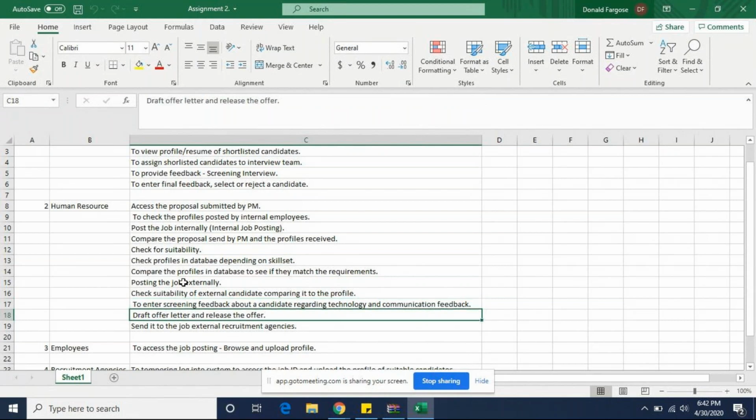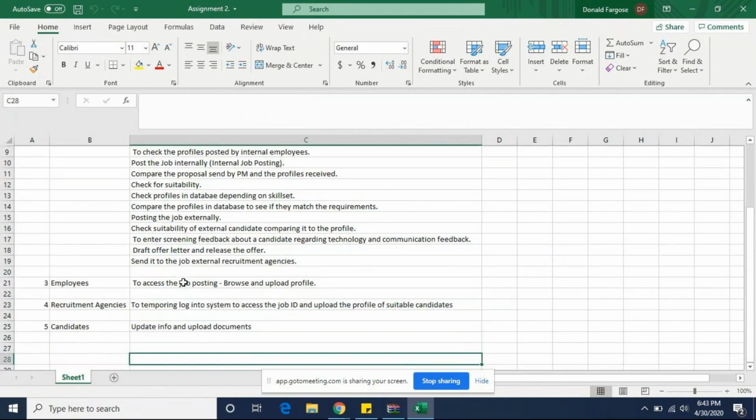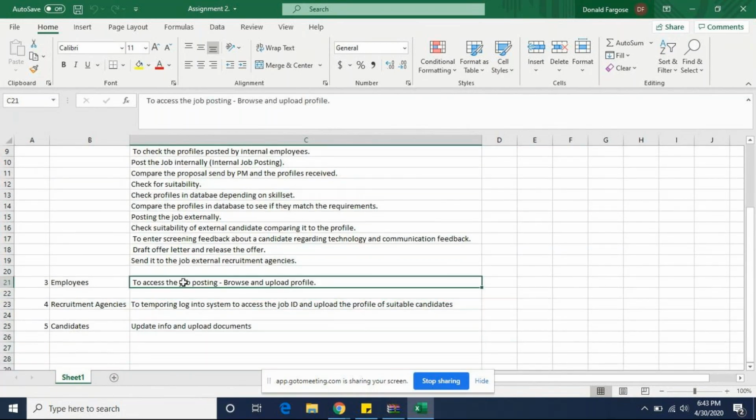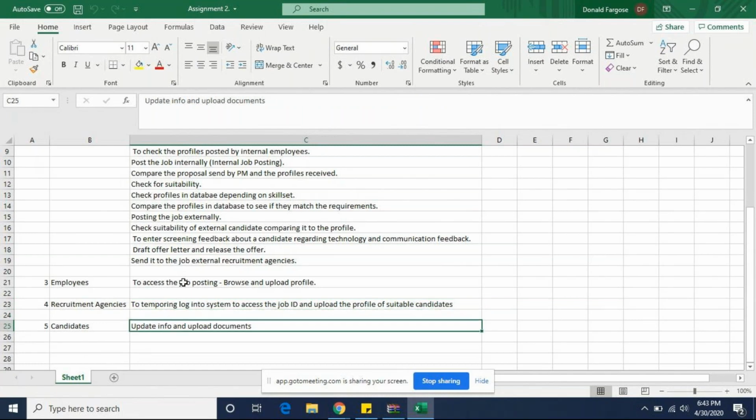To rate a candidate, draft the offer letter, and release the offer. And the internal employees use it to browse through the profiles and then upload a profile. The recruiting agencies use a temporary login to access the job ID and upload the profiles of suitable candidates. This applies to external candidates and internal candidates too. Whoever is selected uploads their personal information and documents. I'm not sure if I'm missing anything.